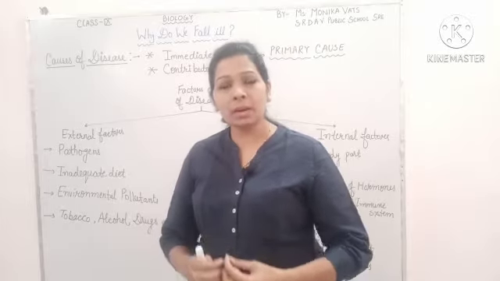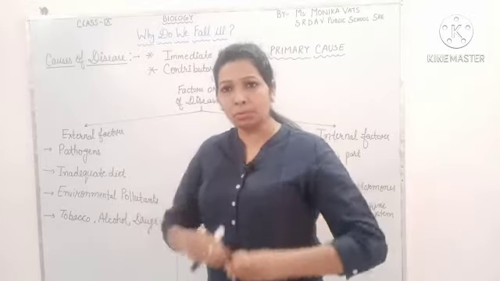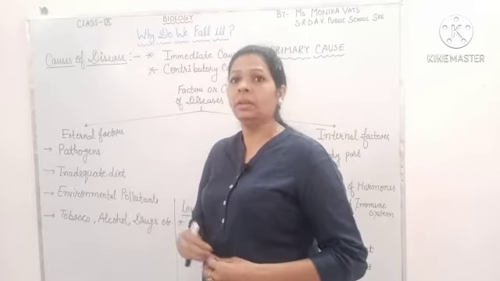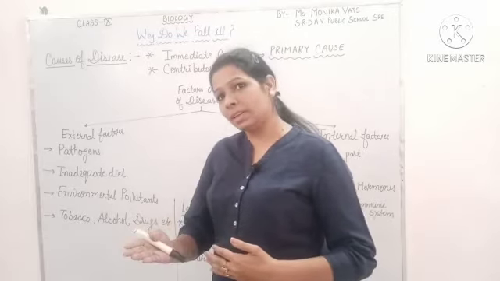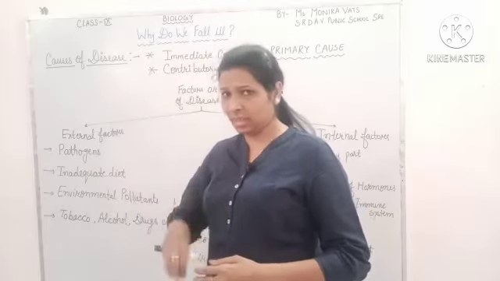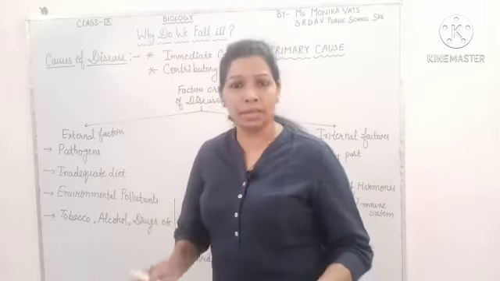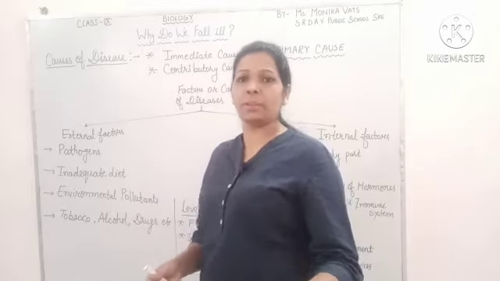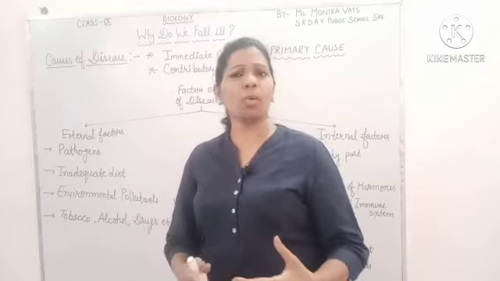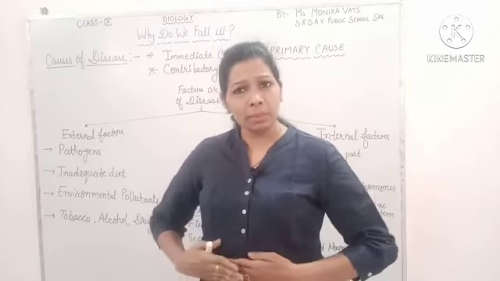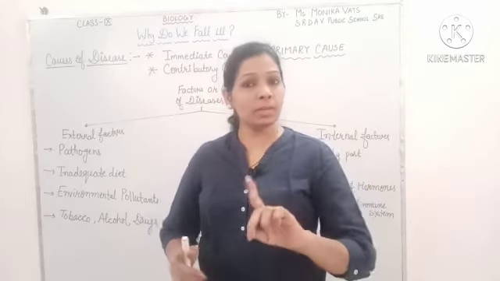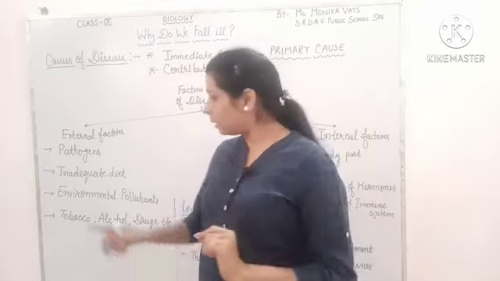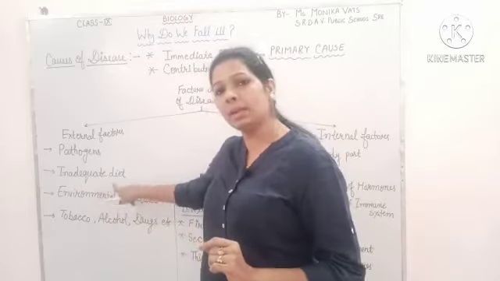Inadequate diet means we are not having enough to fill our stomach. But non-nutritious diet means we are feeding ourselves completely but we are not taking nutrition. Like nowadays most children like to take burgers and pizza, which can provide fullness but do not provide nutrients, so that is non-nutritious diet. But here I am talking about inadequate diet.